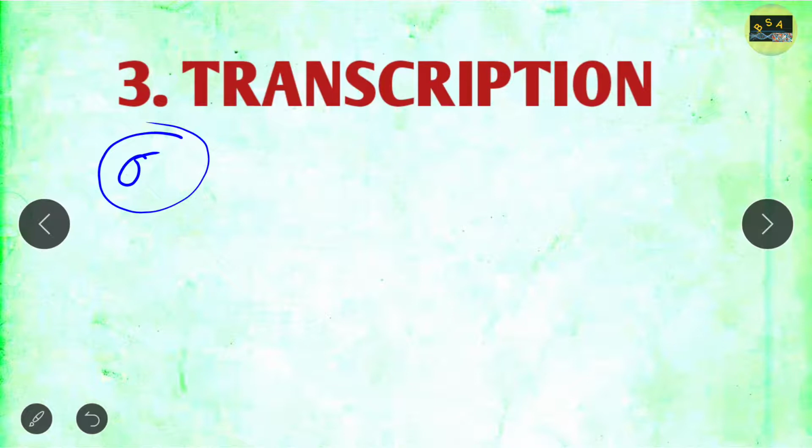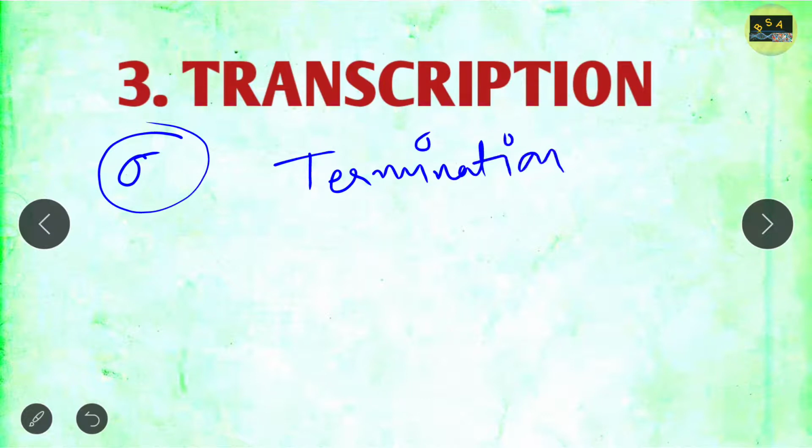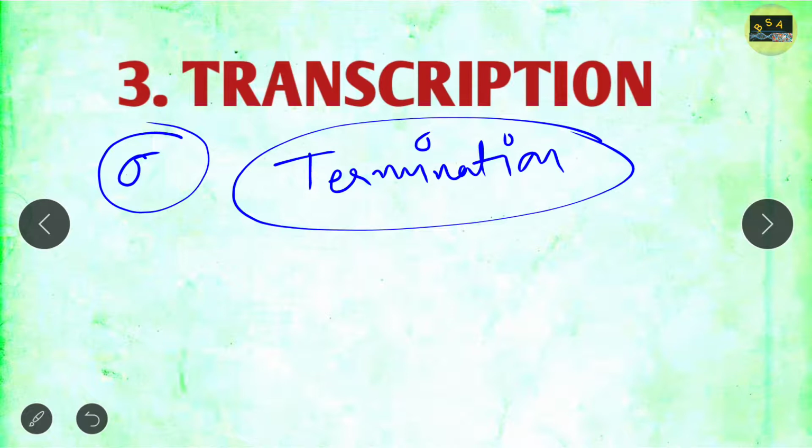Another important thing, you should know the basics of transcription, such as what is abortive initiation. Sometimes they give questions on it. And most important, you should know the termination part, because sometimes they may ask questions from the termination of transcription. One is rho dependent and the other is intrinsic terminators, where termination takes place by the U-rich region.